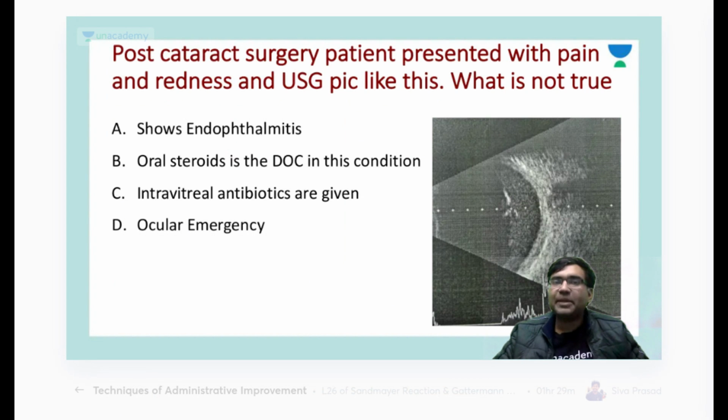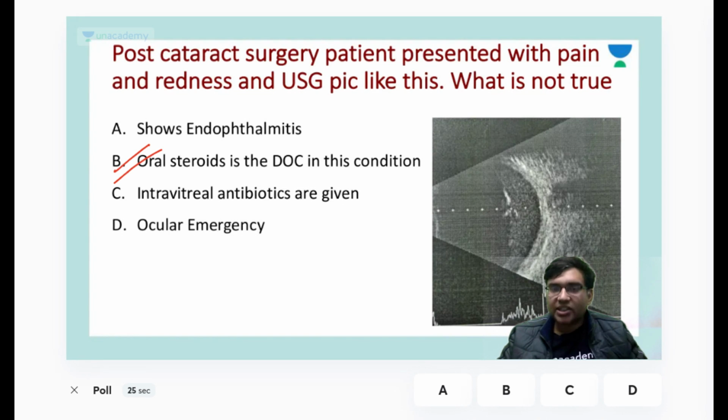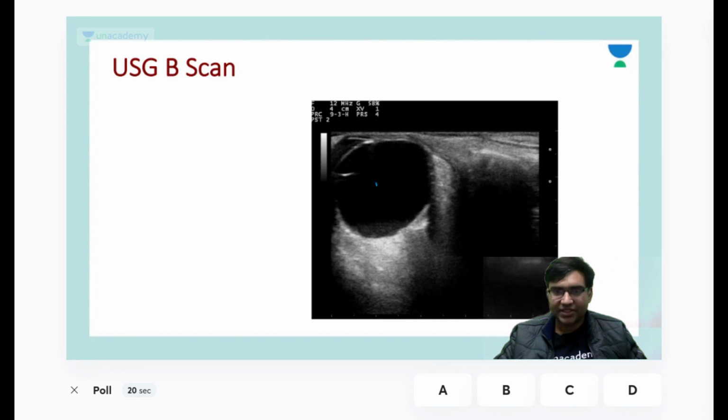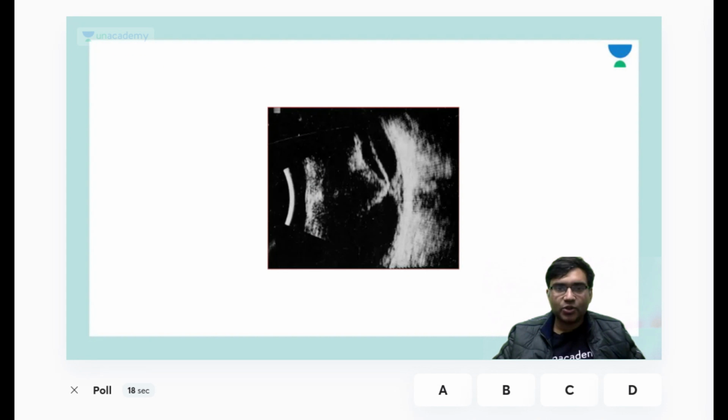Post cataract surgery, patient presented with pain and redness and USG picture like this. What is not true regarding this situation? Okay, so yes, it is not the oral steroids, drug of choice. This is the intravitreal antibiotics that we use in these patients. Okay, let's move to the next question.